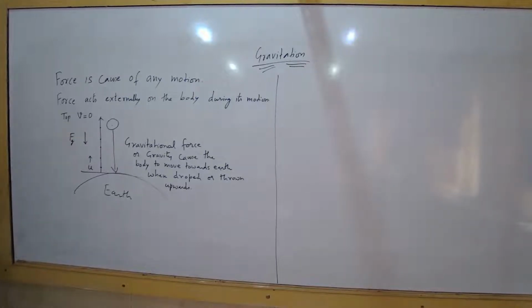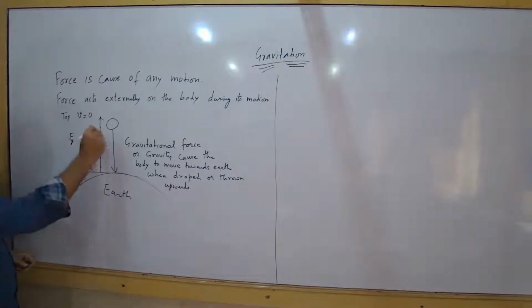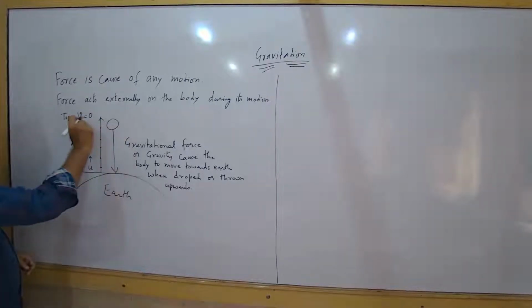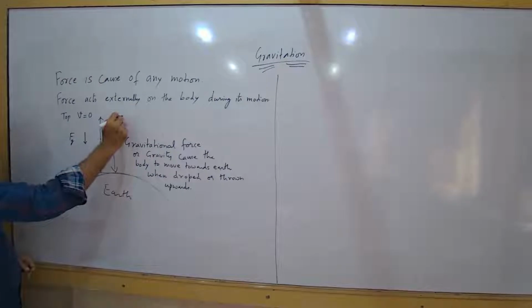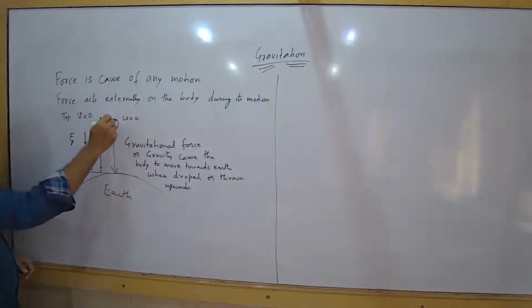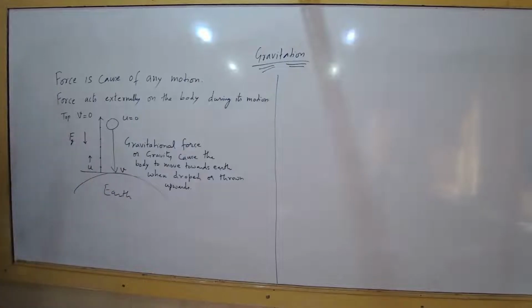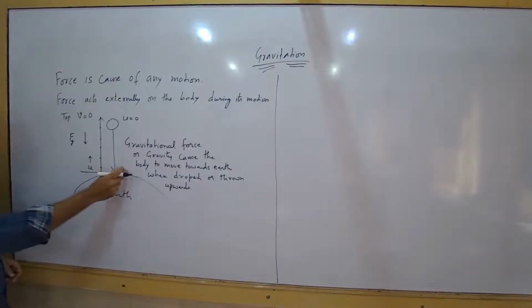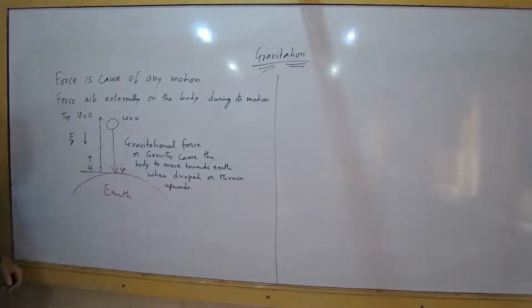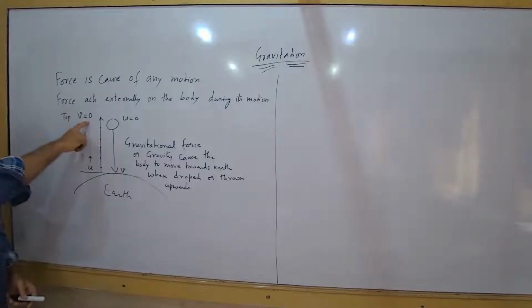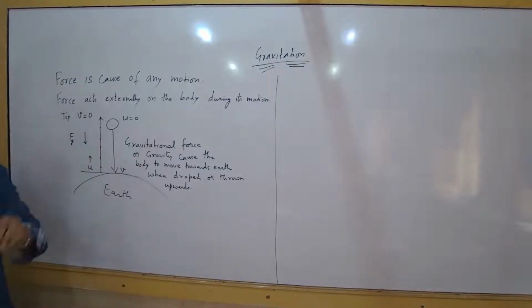And when a body is dropped, the initial velocity u is equal to 0, and it will hit with the same velocity with which it was thrown up. Got it? So v will be equal to u in the case of an object thrown up. For example, let's say it is thrown at 5 meters per second, goes up, becomes 0, then comes down and hits the ground at 5 meters per second.